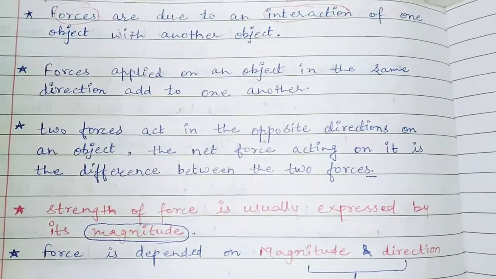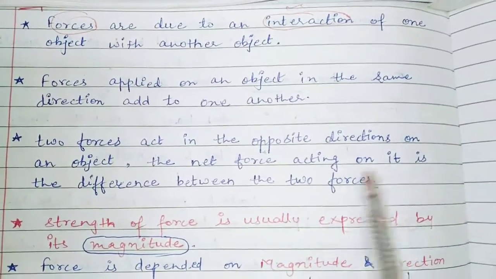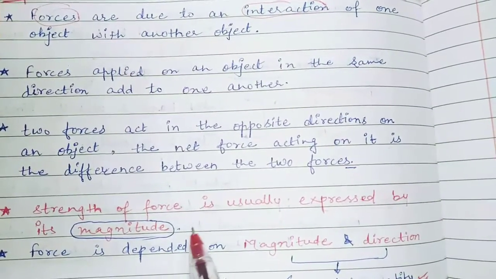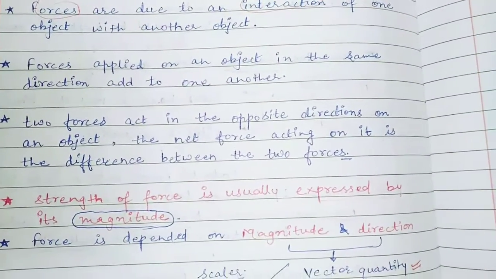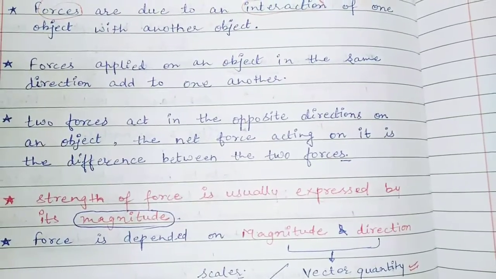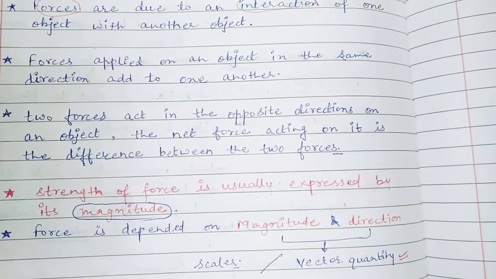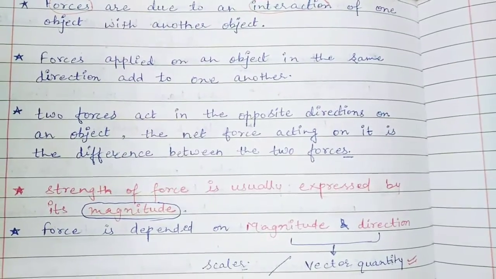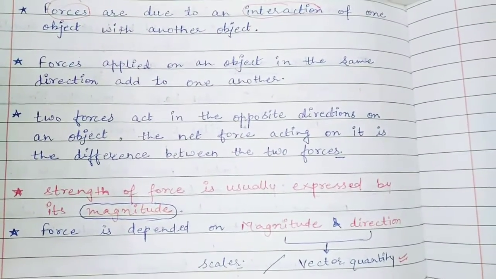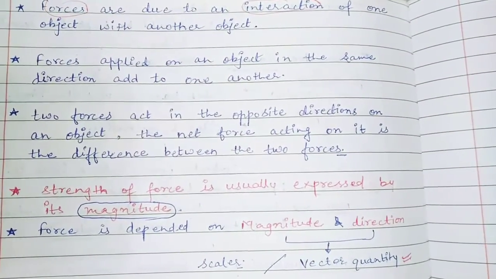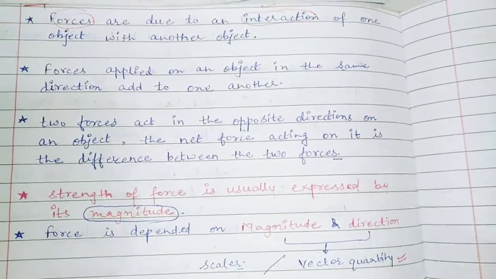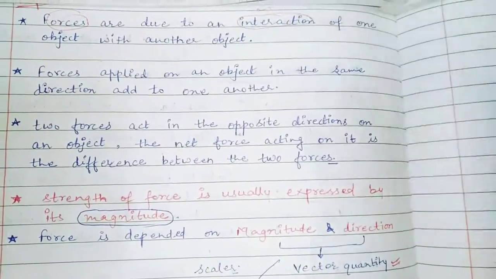And student, if two or more forces are opposite in direction, what will happen? Both the forces get cancelled by each other, yes. And we'll find the net force, which is more, and if that force is more, we'll find the movement in that direction. For that I want to give an example.